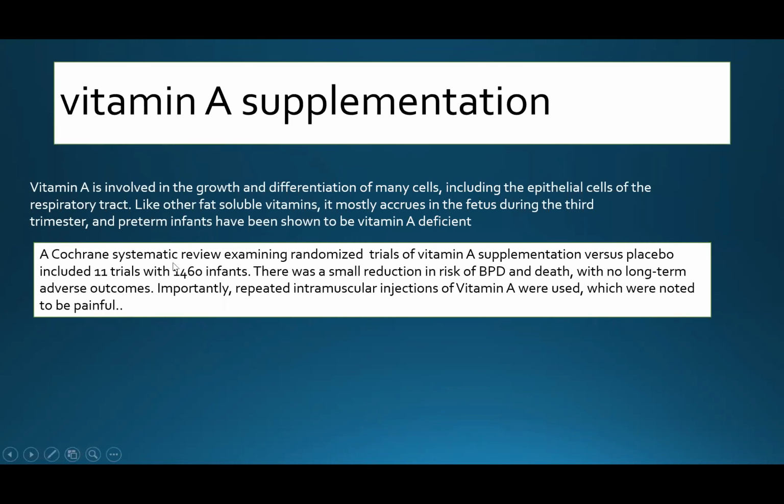In a Cochrane systematic review examining RCT trials of vitamin A supplementation versus placebo, 11 trials with 1,460 infants were included. There was a small reduction in the risk of bronchopulmonary dysplasia and death with no long-term adverse outcome. Something important is that repeated intramuscular injections of vitamin A are required, which were noted to be painful.